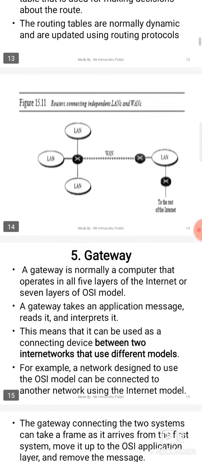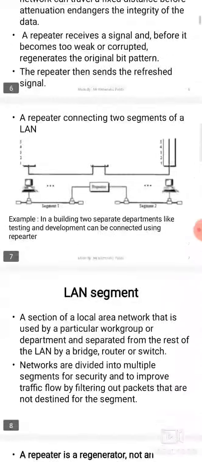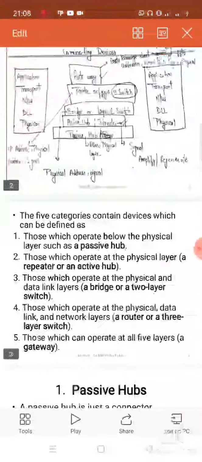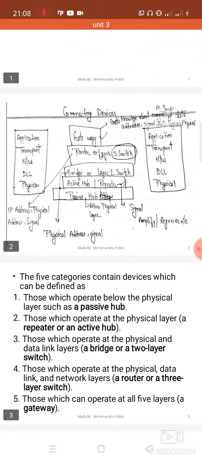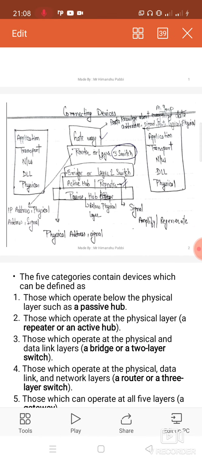So our topic ends here. We will look at the summary of what we have studied. The first device was the gateway, which works on all the layers. Please remember this point. The gateway can see the IP address, the MAC address, the physical address, and the message.